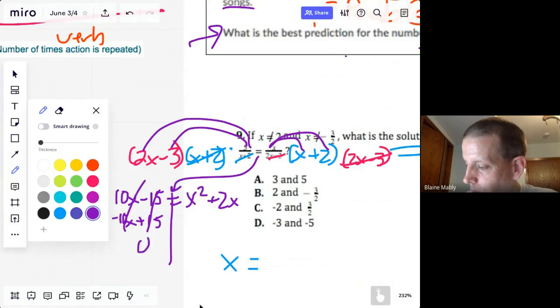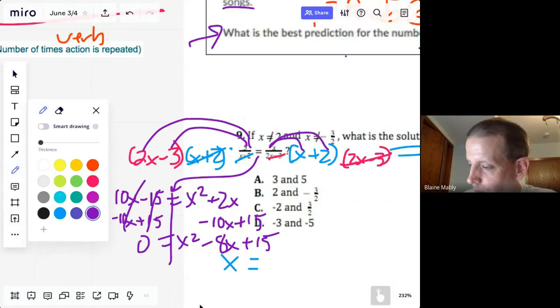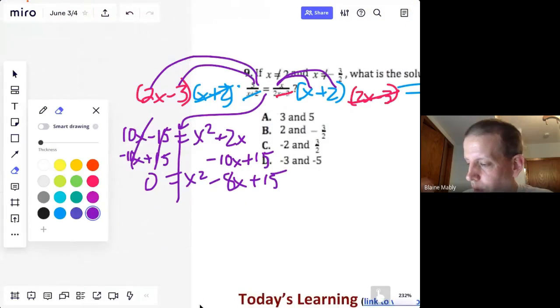And I have 0. And I have minus 10x, I like putting it under there, plus 15. So I get x squared minus 8x plus 15. And the zero's on the other side.